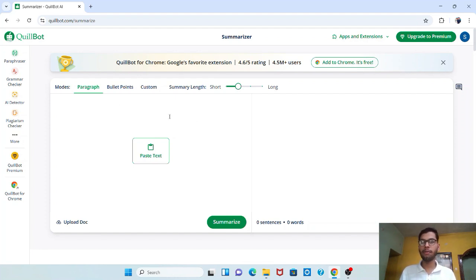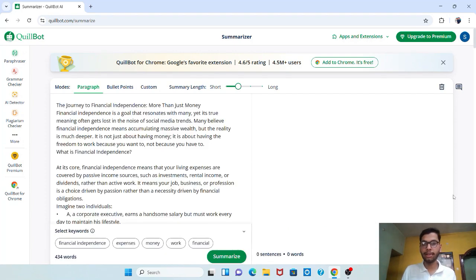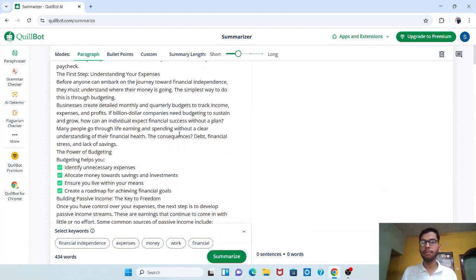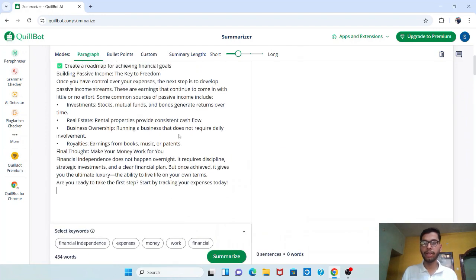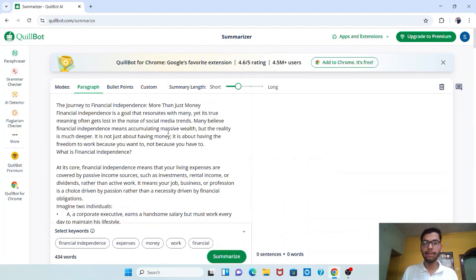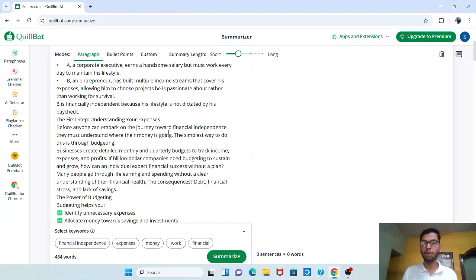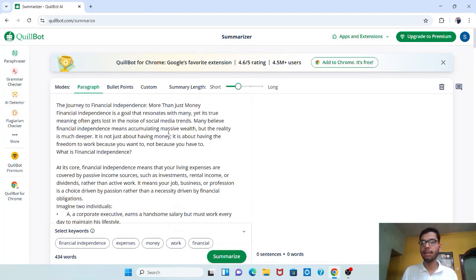Now I would like to explain how the summarizer application works and how you can get your work done. Before beginning, I would like to paste my content over here and see how it works. You can see that I have pasted my content here, which I require the AI tool to summarize, so that within 4 to 5 sentences I get to know what is written in the content.